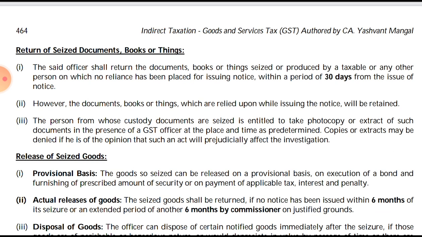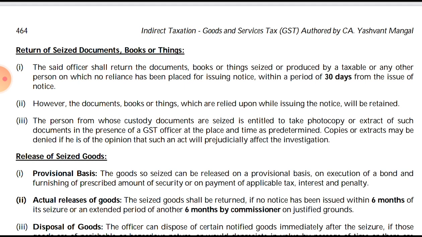What they have given is, on which no reliance has been placed for issuing the notice, because after that the proper officer will issue the notice under 73-74. So those on which reliance has not been placed will be returned within a period of 30 days from the issue of the notice.